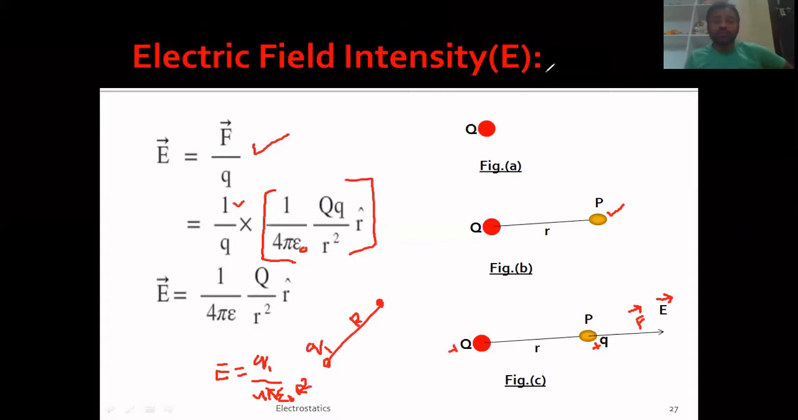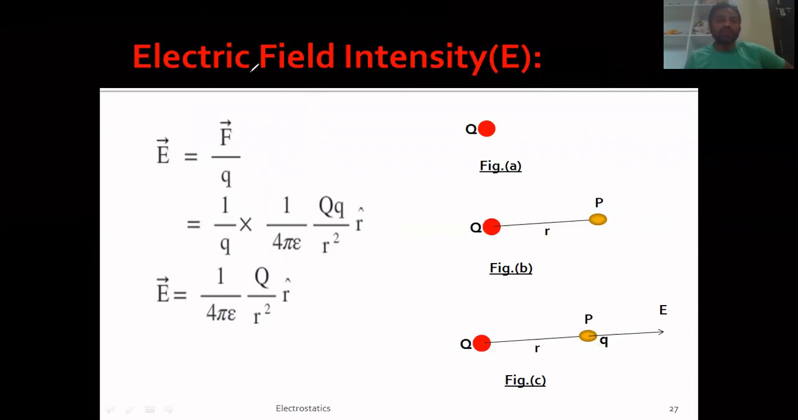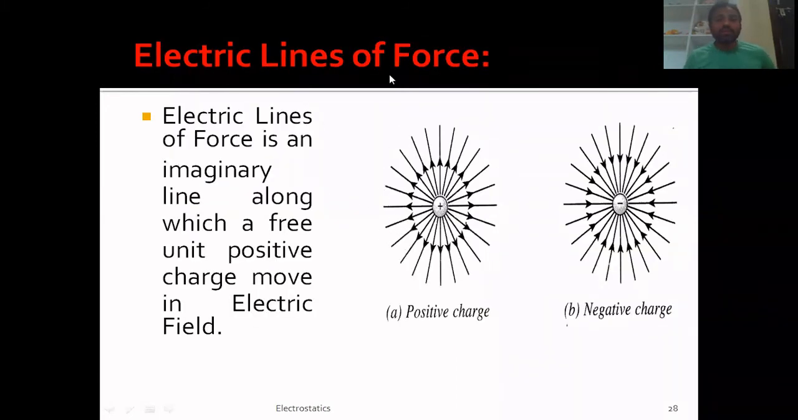So let us move on to our next slide by removing all the drawings here. Electric lines of forces. So what are electric lines of forces? You already know what electric field is. Electric field is nothing but the space around the charge in which it experiences some force on the other charge, right? So that space is denoted with the help of electric lines of forces. Electric line of force is an imaginary line along which a free unit positive charge moves in electric field. So this is the definition of electric lines of force.